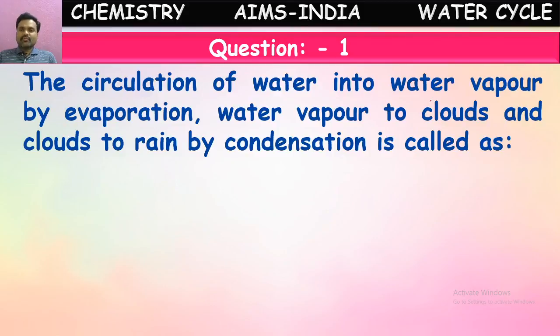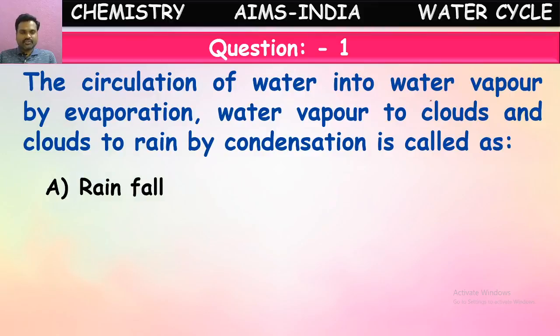The circulation of water into water vapor by evaporation, water vapor to clouds, and clouds to rain by condensation is called what? It is given here: the conversion of water from one form to another form by certain processes. It is continuously there, a circulation process. What is this called? Yeah, I can give the answer. It is just a definition. Very good.